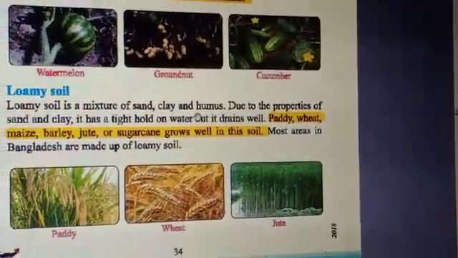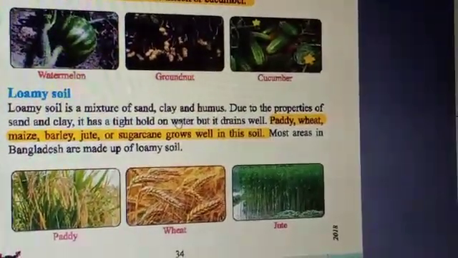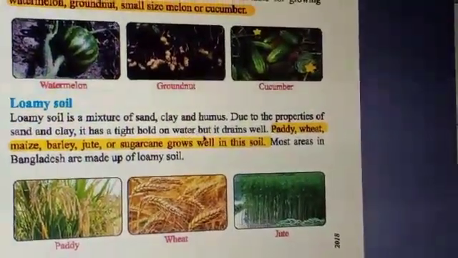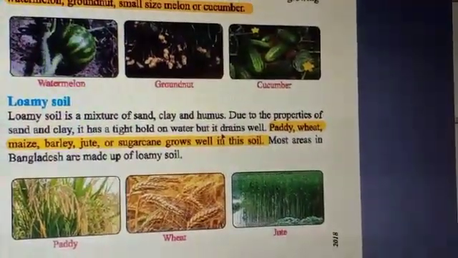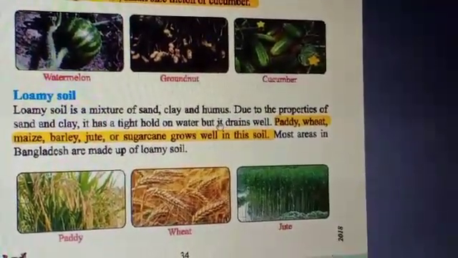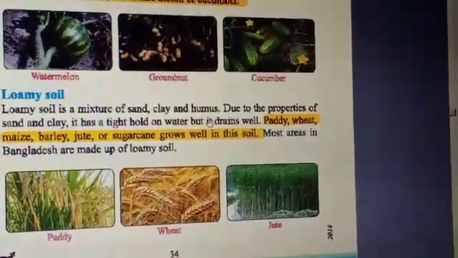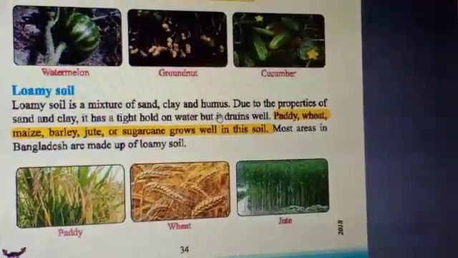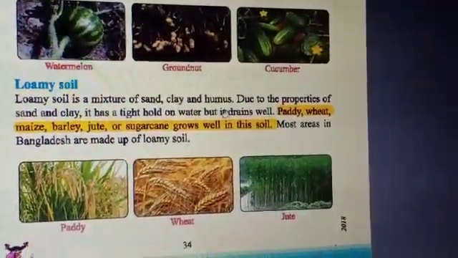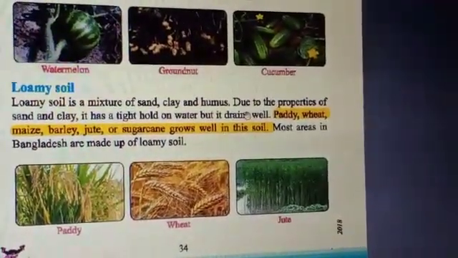Like the clay soil, it can hold more water. But like sandy soil, water also drains well in this soil. So in other words, we can say loamy soil has the perfect amount of water for crops growth. That's why most of the crops grow well in loamy soil.